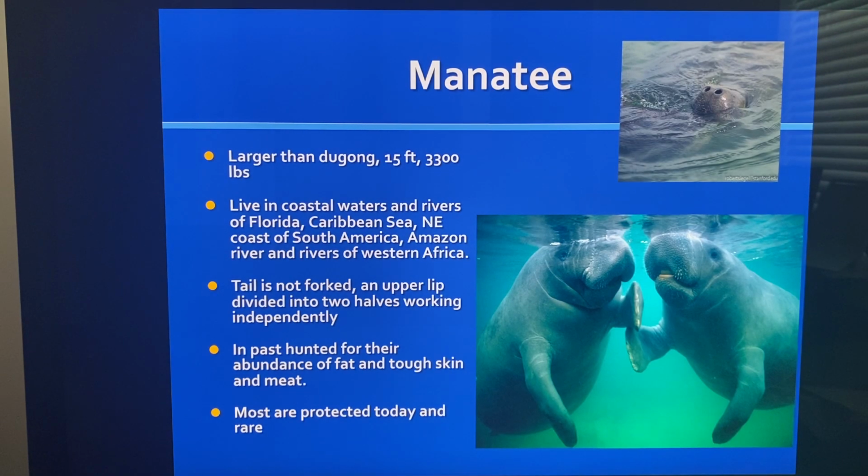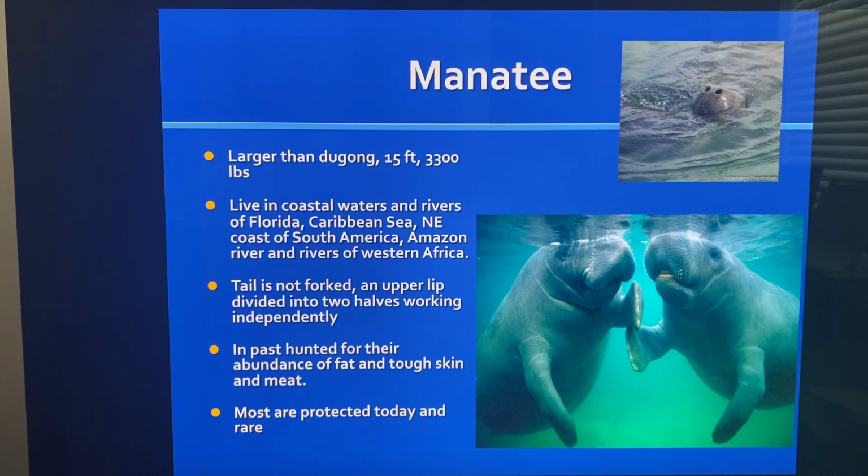A manatee is larger than a dugong, about 15 feet, and sometimes weighs 3,300 pounds. They live in the coastal waters and rivers of Florida, the Caribbean Sea, the northeast coast of South America, the Amazon River, and the rivers of Western Africa. They live in a variety of places.